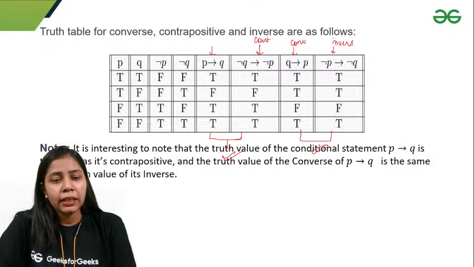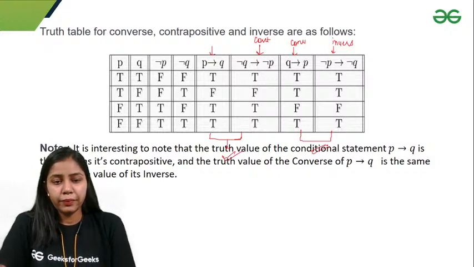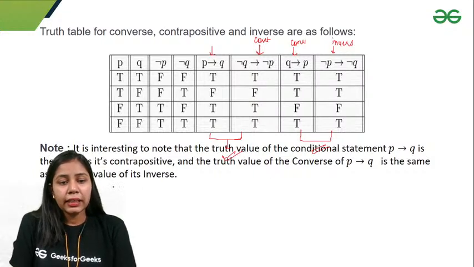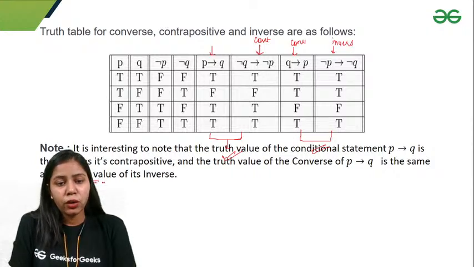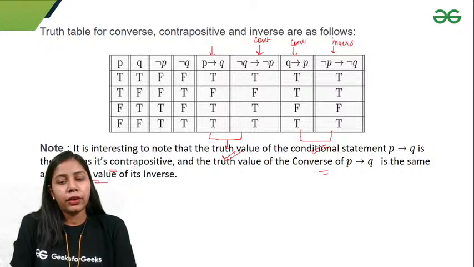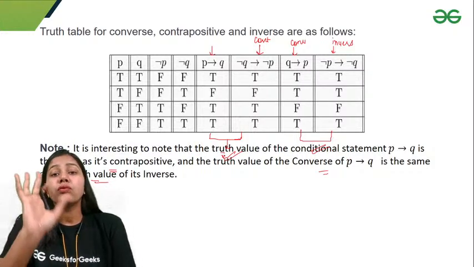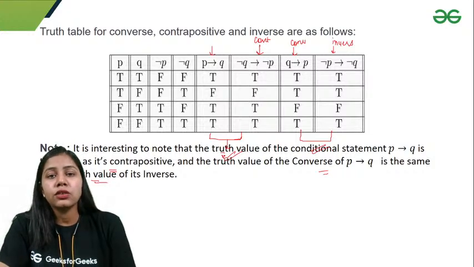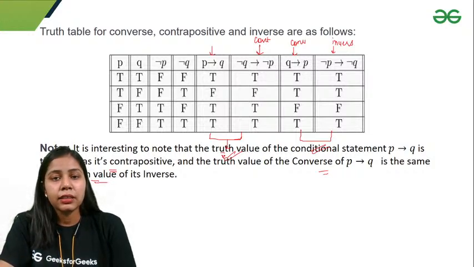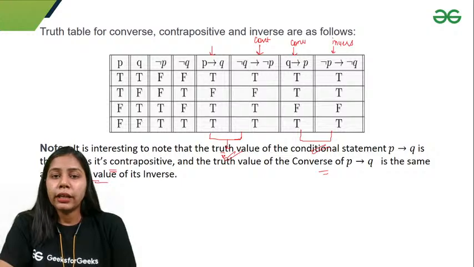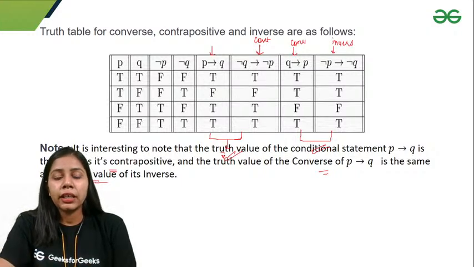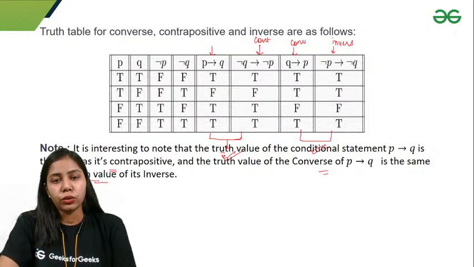So I can say that the truth value of its inverse is the same as the truth value of its converse, and the contrapositive's truth value matches the statement's. We'll discuss logical equivalence in the next slide, in which two statements are equivalent if they have the same truth values.